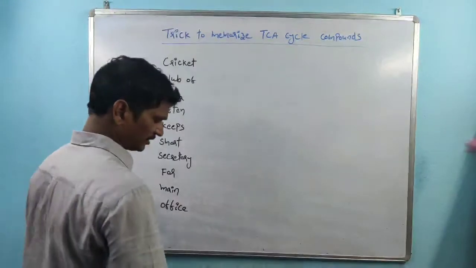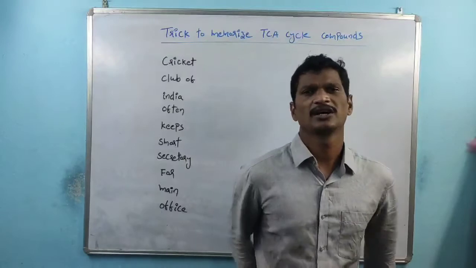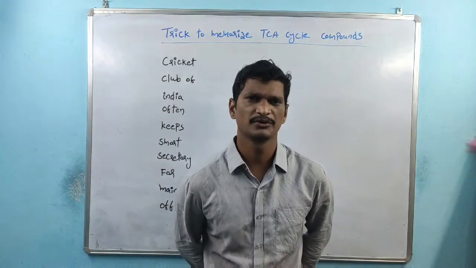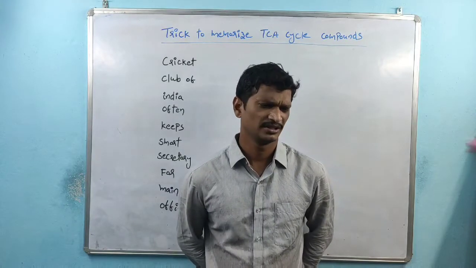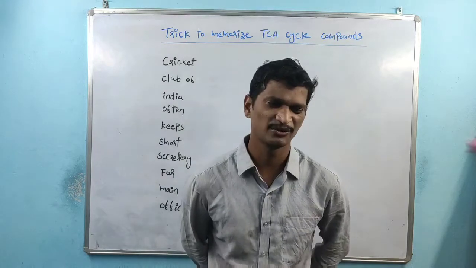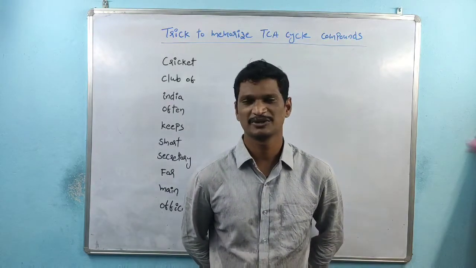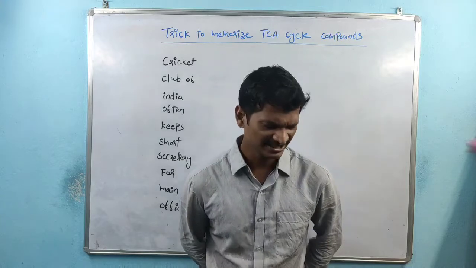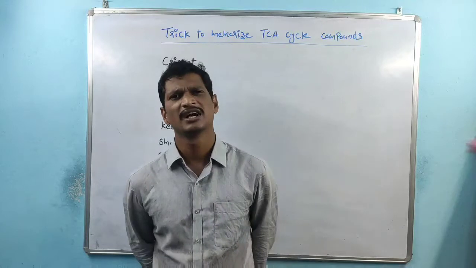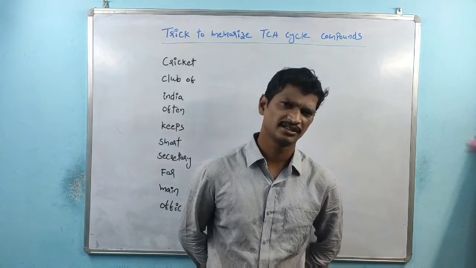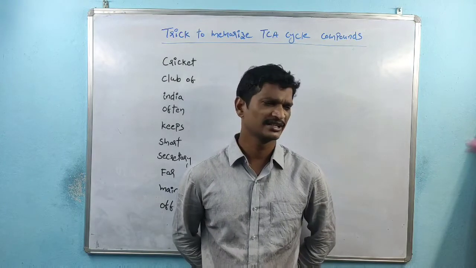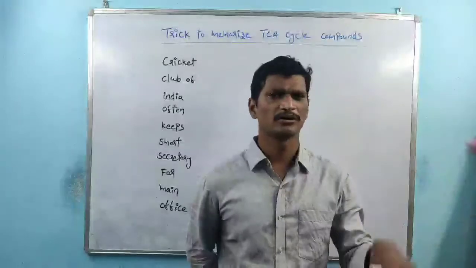This is one of the easy tricks to memorize the compounds which are produced in the TCA cycle. Most of the students ask me, sir, how to remember those components, which one comes first, which one comes second? That is very difficult. If we follow a pattern, last time also I gave "keep pots clean, otherwise family will get sick." That is one of the orders, right?